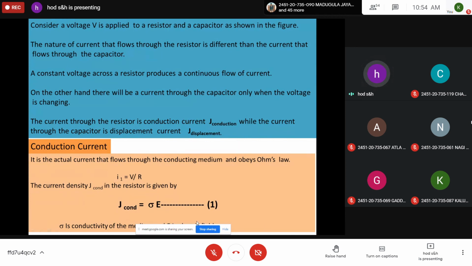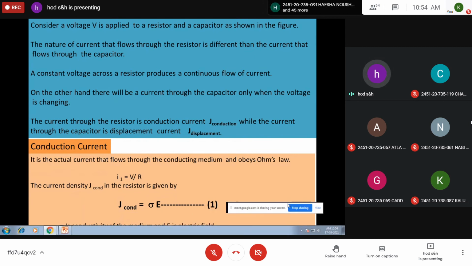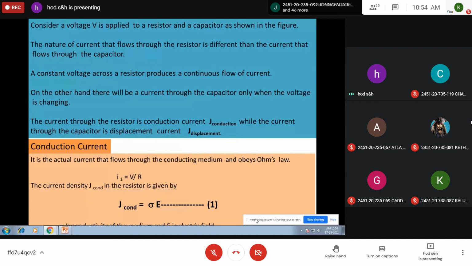Let us assume a voltage V is applied across a resistor. Then the actual current that flows through the conducting medium and obeys Ohm's law is called conduction current, which is represented by I1 is equal to V by R, where V is the voltage, R is the resistance, and I1 is the current through the resistor.